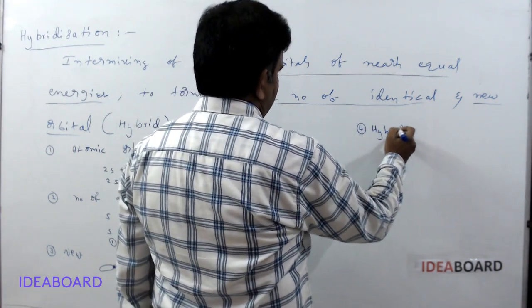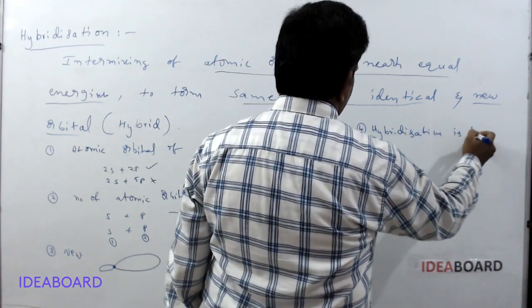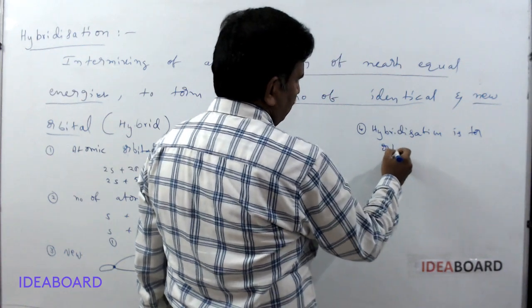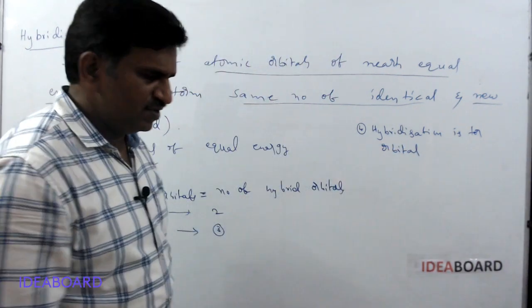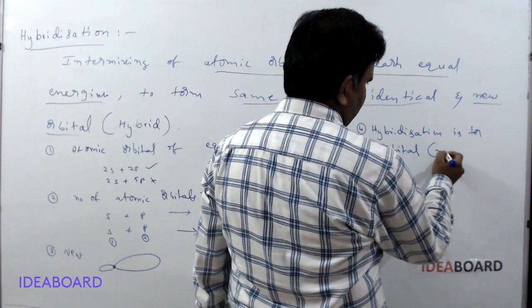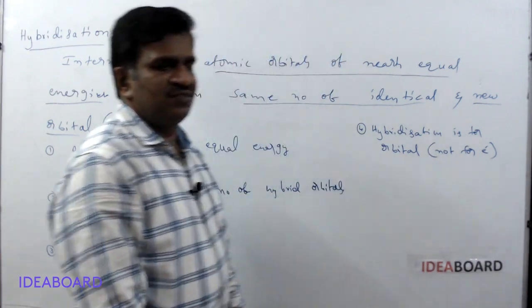Next, the fourth important point: hybridization is for orbitals only. It is not for electrons. Please remember, it is not related to electrons.